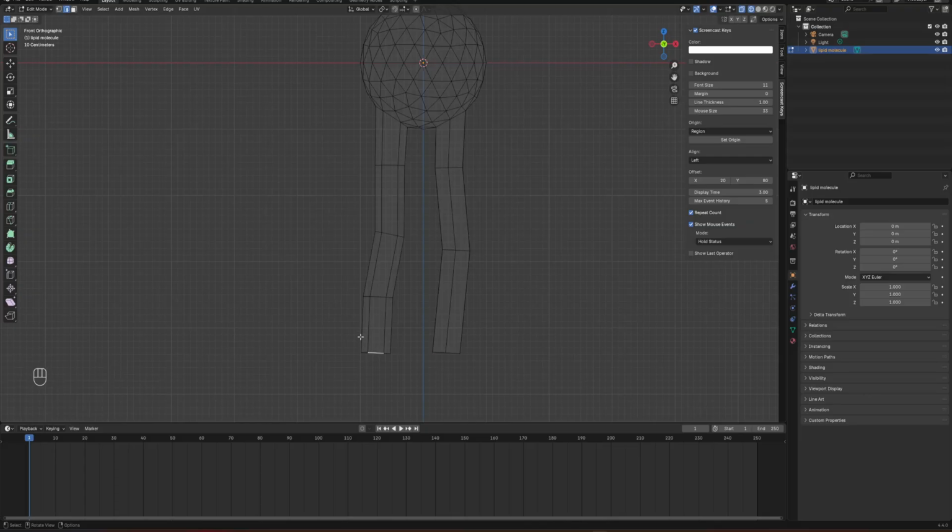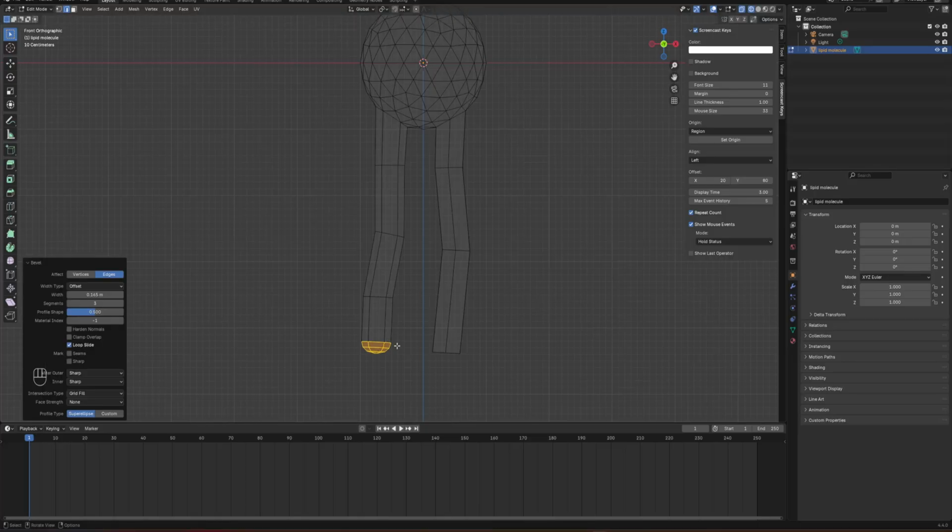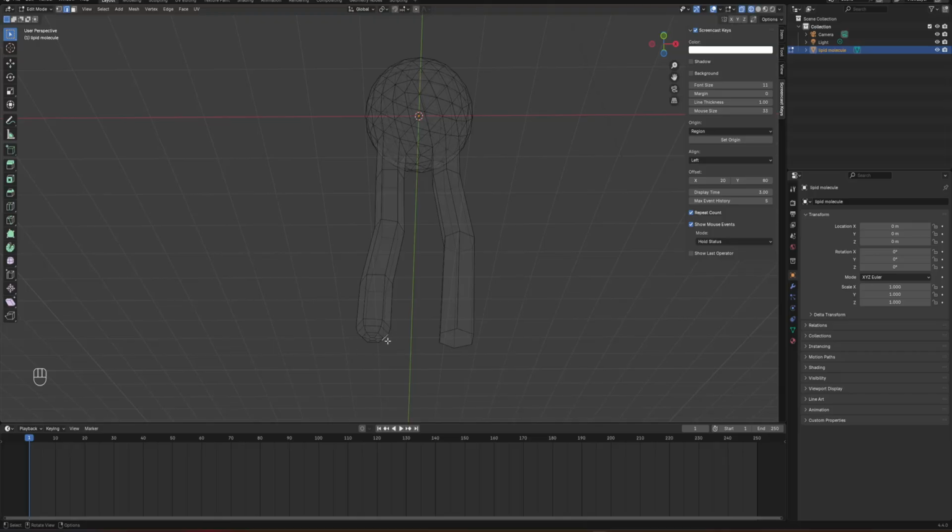Just to give some curvature to the end, I will press Alt and select this whole ring, and then press Control B to do bevel. To increase the cut loops, you can scroll up like that, and it will create a nice edge.